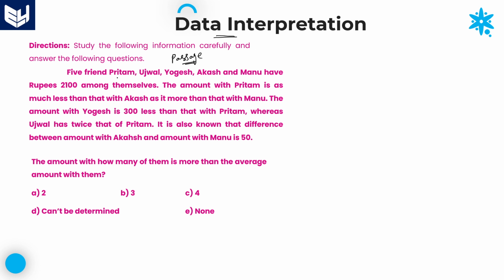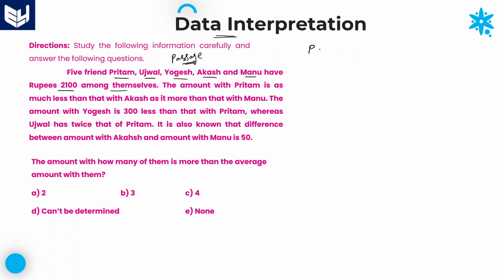Here the first line is: five friends Preetham, Ujjwal, Yogesh, Akash and Manu have 2100 rupees among themselves. See, all five friends together have 2100 rupees. Let us consider Preetham's amount as P only. I am taking each individual's value as the starting letter of that particular person.